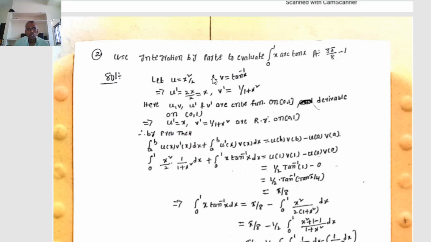Therefore, let u equal to x square by 2, v equal to tan inverse of x. u dash equal to 2x by 2, equal to x. It is comparing to u dash v, that is x arc tan x dx.